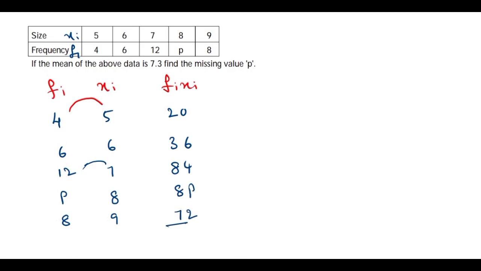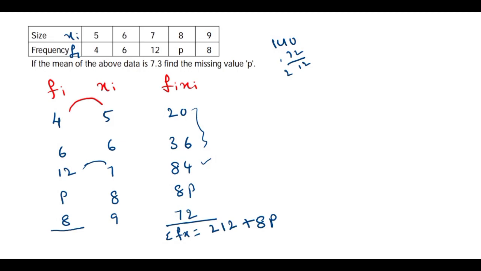So sigma fx: adding these, 56 plus 84 is 140, plus 72 is 212, plus 8p. Here also, 6 plus 4 is 10, 10 plus 12 is 22, 22 plus 8 is 30. So this is 30 plus p.